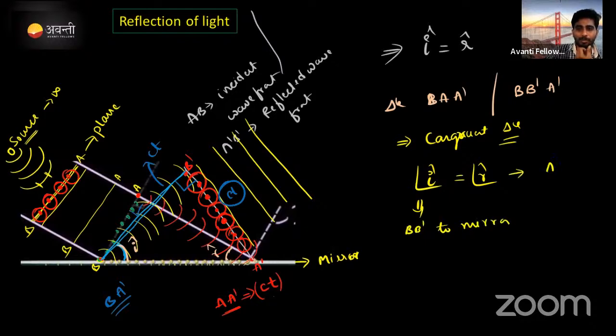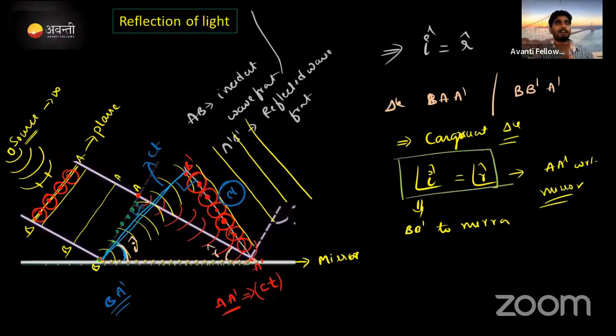A to A dash with respect to the mirror. Correct now? From this we can clearly say that, using the wavefront, we can also prove that the angle of reflection is equal to the angle of incidence. This is what it is about the reflection of light. Cool. Hope it is understood, right?